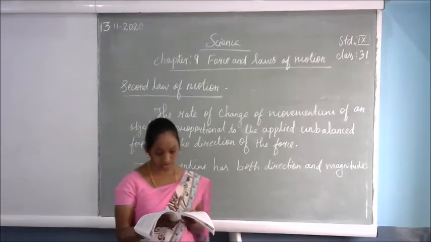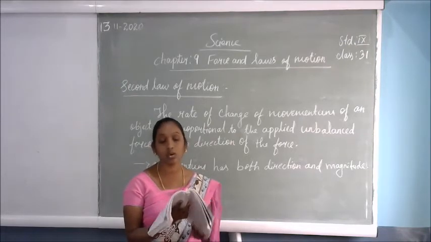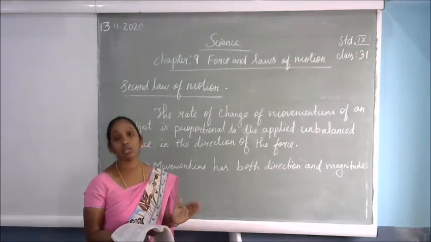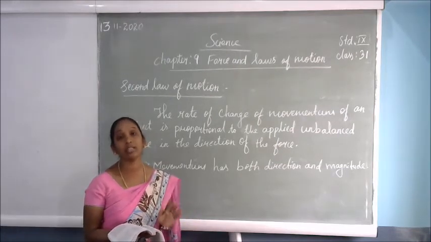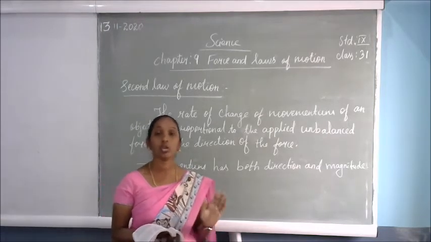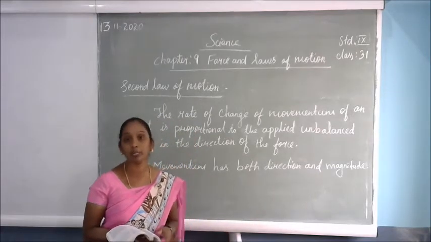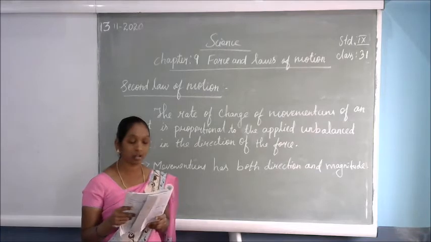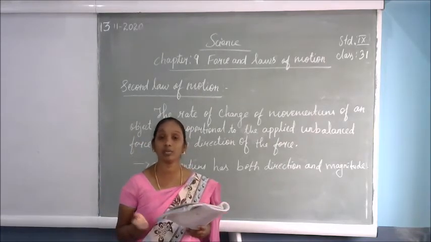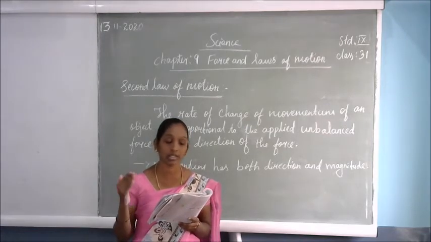Page 118, second law of motion. The first law of motion indicates what happens when an unbalanced external force acts on an object. Until we apply force on the object, it stays in the same position. If the object is at rest, it continues to rest; if it is moving, it keeps moving at the same speed, with no change in movement. That is called the first law of motion. Here the velocity can be changed once an unbalanced force is applied on the object, that is, the object gets an acceleration. That means the object can start to move.